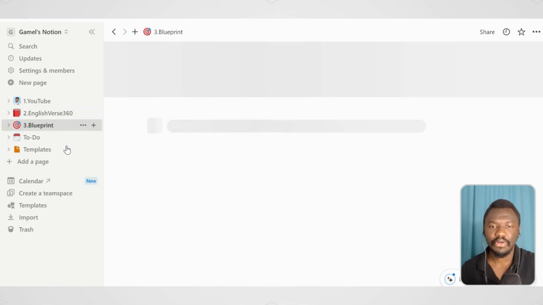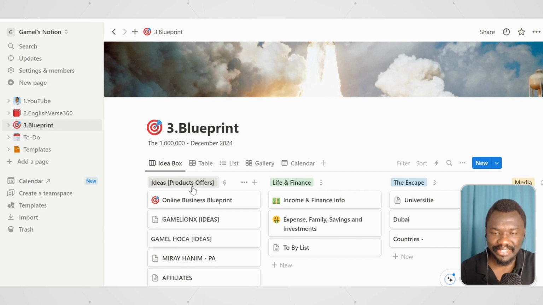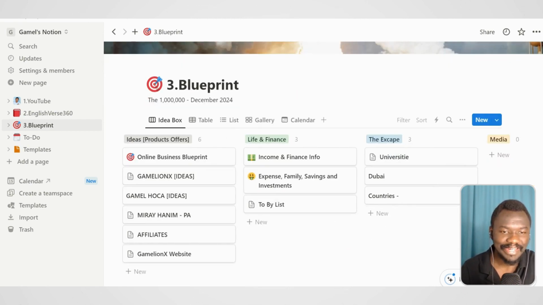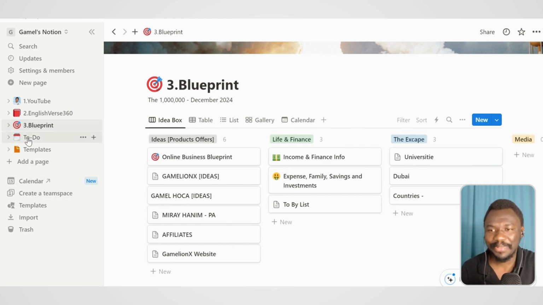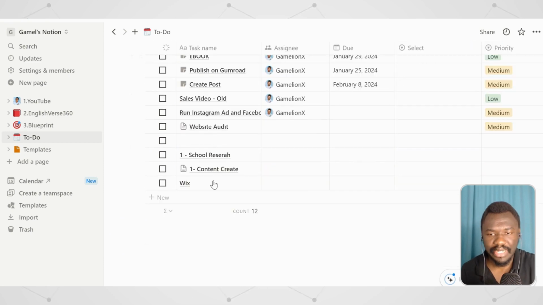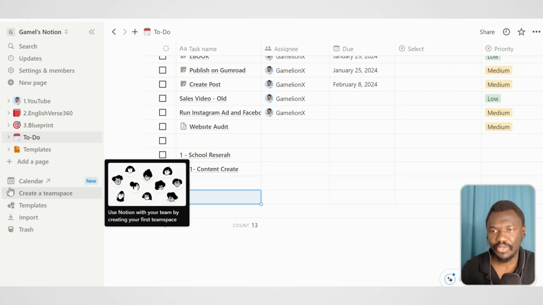And also I have something called the blueprint, where I have separated things into parts like the ideas that I have, and also life and finance, my escape plan, as I call it, and also media, like some future plans and other stuff like that. And then I have the to-do list, and the to-do is what I do on a daily basis. So I just create other things like, let's say, when I was going to create this video, content creation, as I said, in there I have details of things that I'm going to be creating. So let's start with the first one.